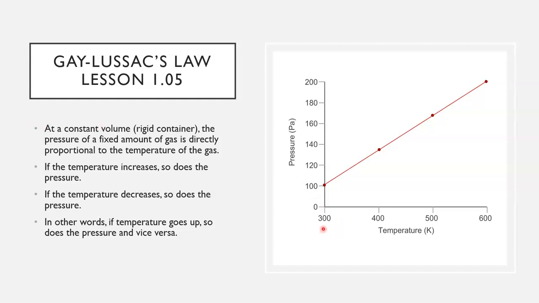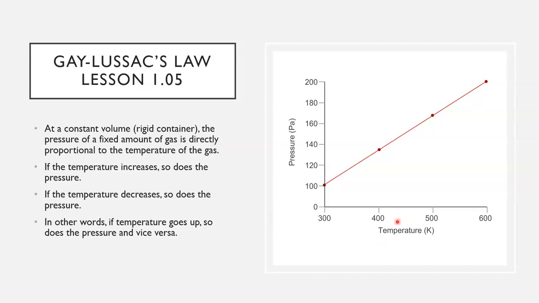And you can see that right here. As temperature increases from 300 up to 600, you can see along the way the pressure is also going up: 100, maybe 135, 170, right? Almost up to 200. So they are directly proportional to each other. Important word. That means that if one goes up, so does the other. If one goes down, so does the other.